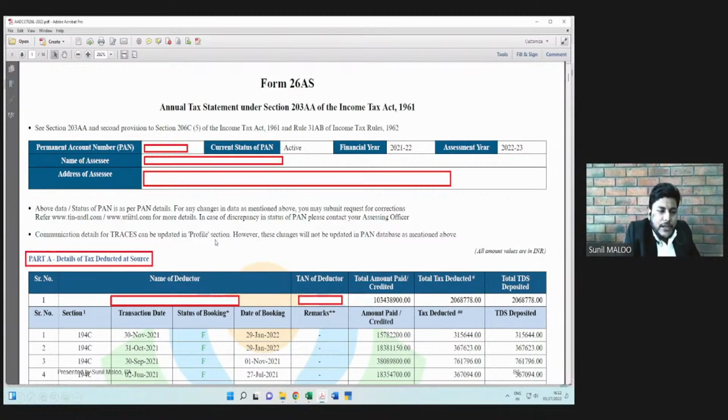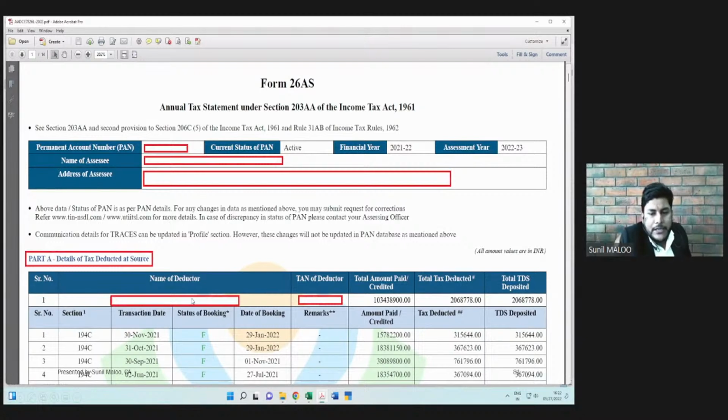Then 26AS is divided in 5-6 parts. Part A will have the details of the tax deducted at source. So part A of the 26AS will have the details of TDS only. For example, here the table, the details is given. Serial number 1, name of the deductor is generally given. TAN number of the deductor is given. Then the amount paid or credited. This is the transaction value, 10,34,38,900. And on that transaction amount, this is the TDS amount, 20,68,000. This is the total summary of this particular deductor.